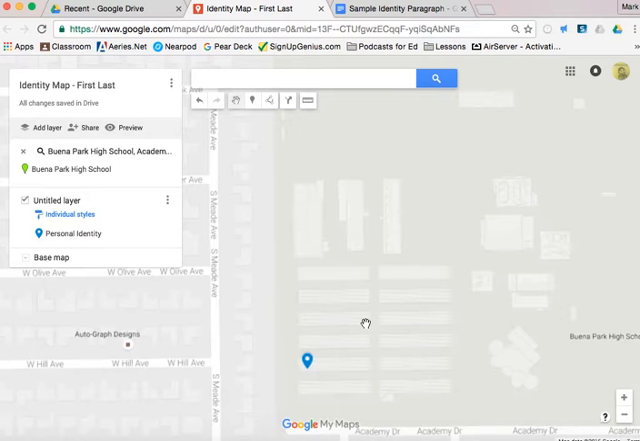Maybe it's a former house, whatever. You get to make that call, and that's where you'll place that pin. So after that, you then want to figure out where you want to place the other pins.